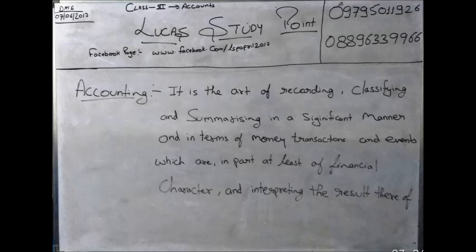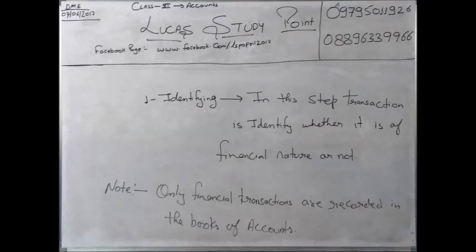Whereas accounting is a wider term than bookkeeping. In bookkeeping we only record and maintain the books, whereas in accounting we summarize them, we classify them, we interpret them and we can communicate to the concerned persons. So we can say that bookkeeping is only a part of accounting. Here we can say that accounting can be done in 8 steps.